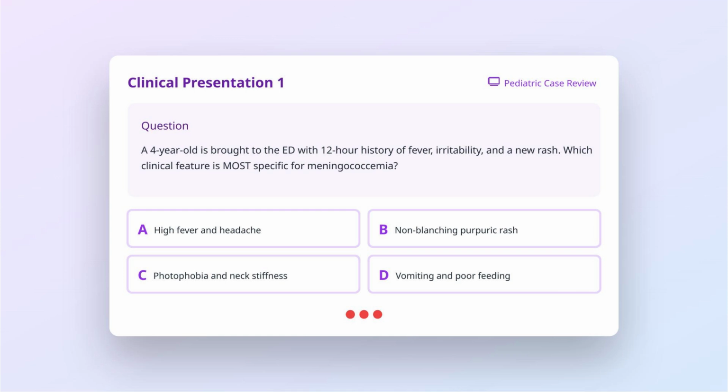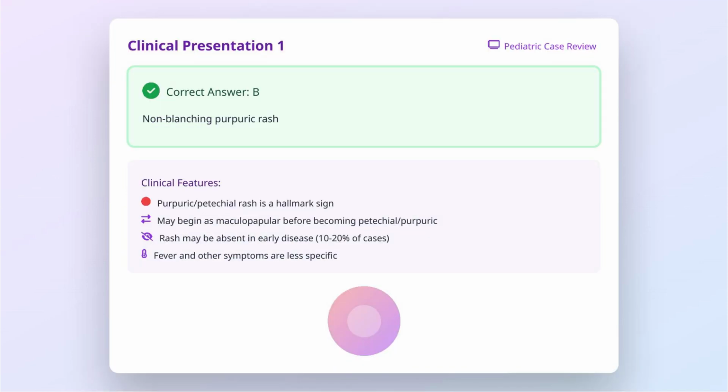Now let's discuss the clinical presentation. A 4-year-old is brought to the emergency department with a 12-hour history of fever, irritability, and a new rash. Which clinical feature is most specific for meningococcemia? Is it A, high fever and headache? B, non-blanching purpuric rash? C, photophobia and neck stiffness? Or D, vomiting and poor feeding? The correct answer is B.